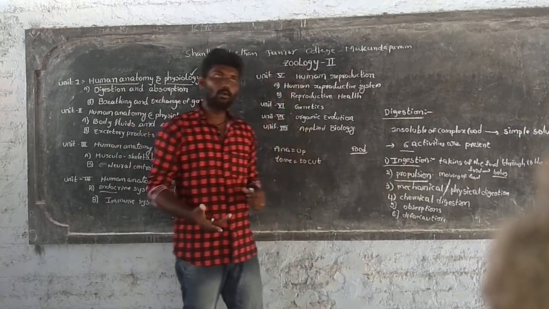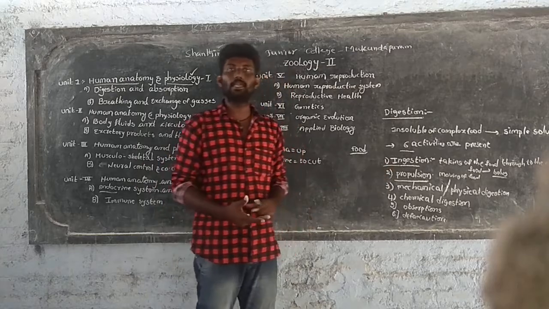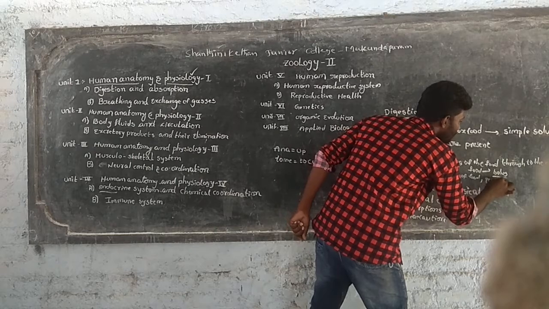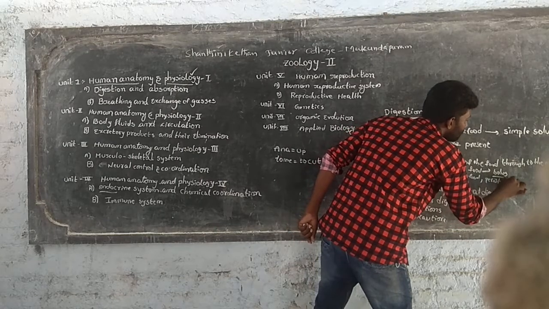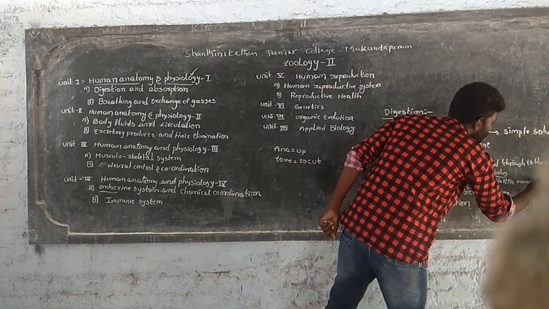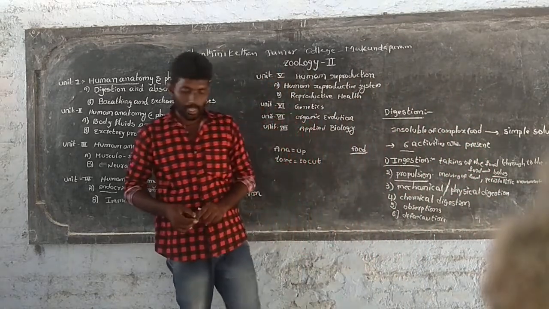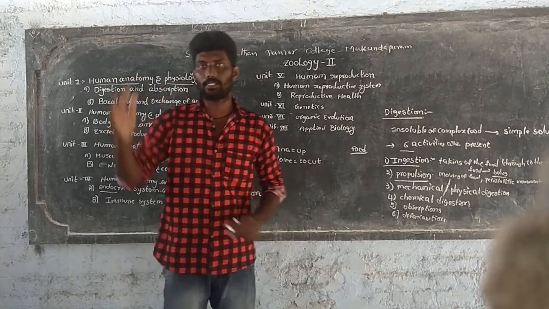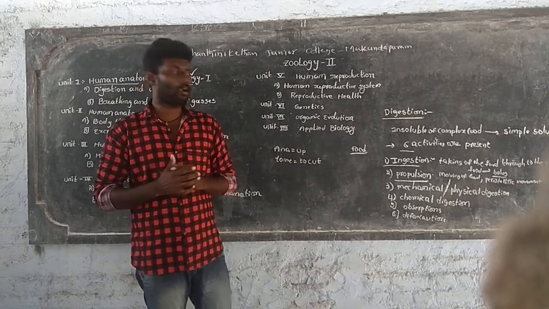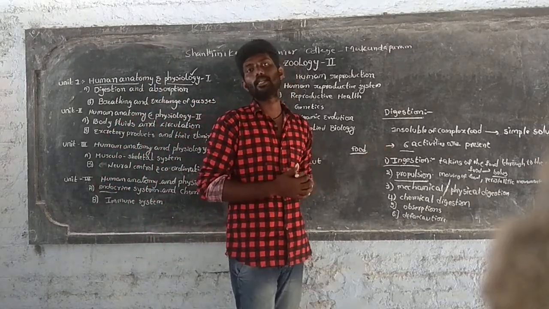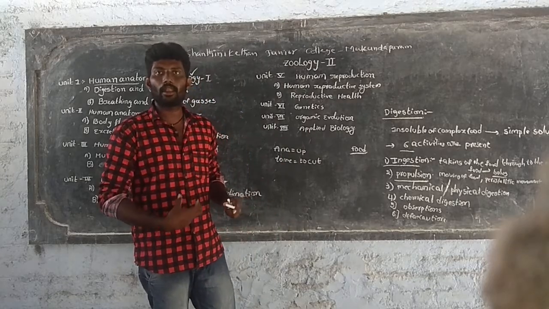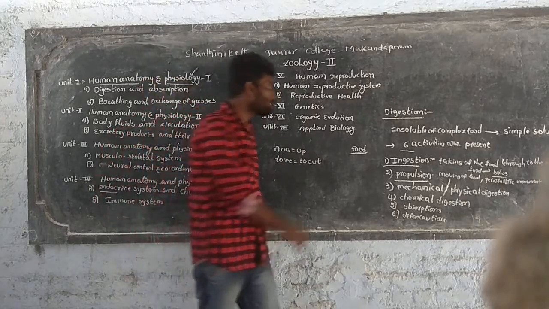Propulsion, in simple meaning, is peristaltic movements. Peristaltic movements are alternating waves of contraction and relaxation of the smooth muscles. Finally, the food is moved along the alimentary canal or digestive tract. This process is known as propulsion.